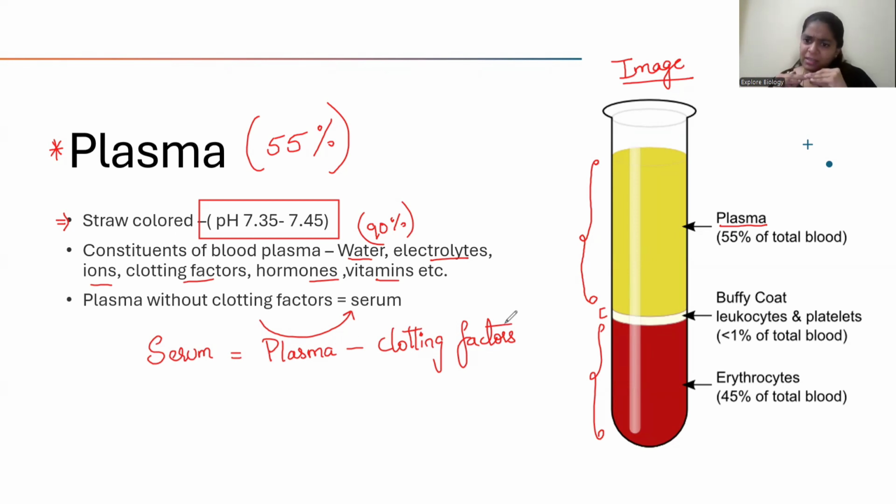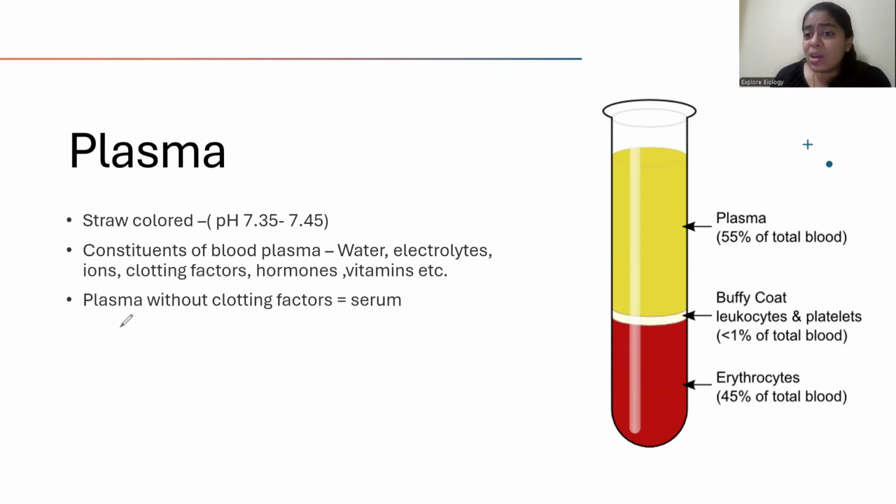Now, what is the middle layer? It's the buffy coat. There is nothing colorful present there. So it's simply the WBCs and the platelets, the cell components. And at the bottom, we have the red color one. We all know what that red color is. It's RBC, that is erythrocytes, right? Let's understand these cells one by one. Before going into that, let's understand what are the uses of these components which are present in the plasma. Why is it required inside the blood? Let's see.